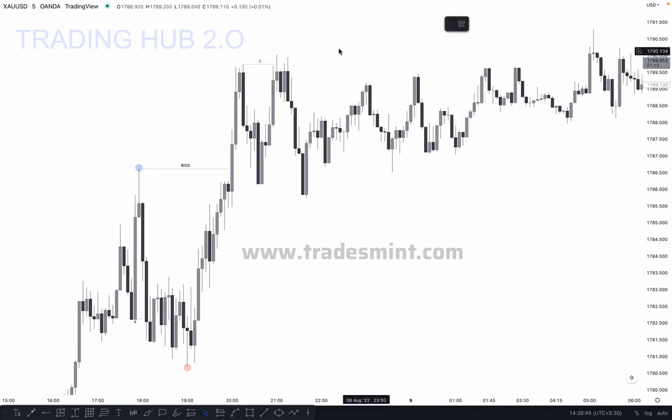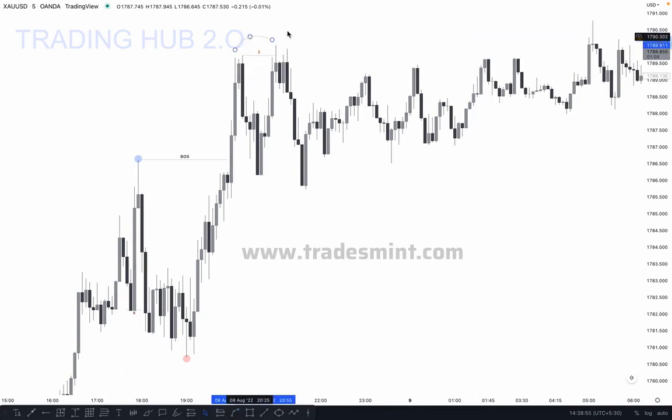The market took out the liquidity and created a new high. So this high is transferred from here to here, and our inducement is also transferred from here to here, correct?